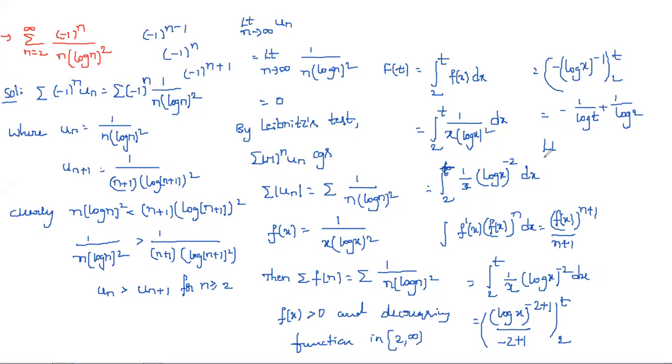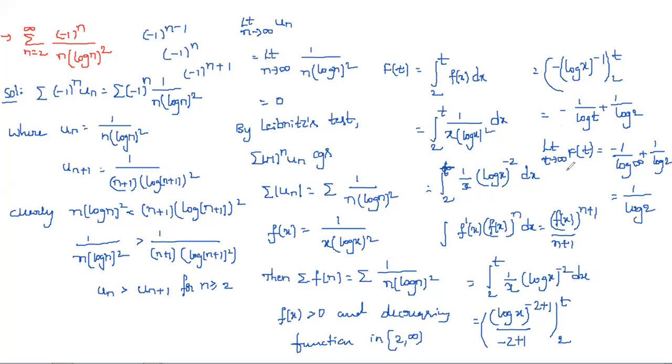Now we need to find the limit as t tends to infinity of capital F(t). Simply substitute infinity in place of t: minus 1/log infinity plus 1/log 2. This is obviously infinity, and anything by infinity is 0, which equals 1/log 2.